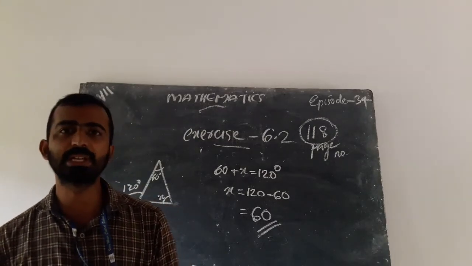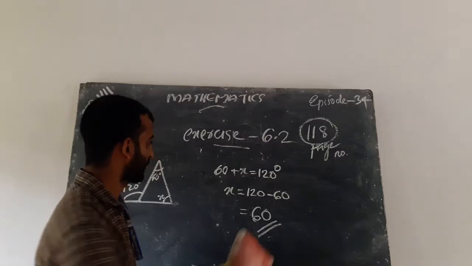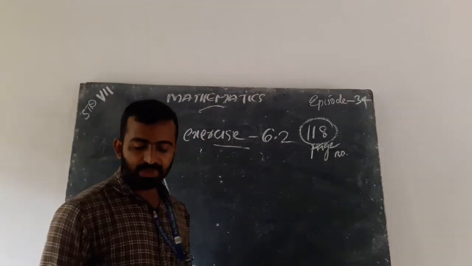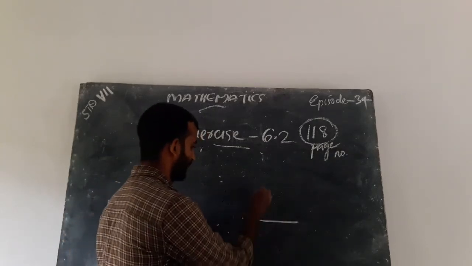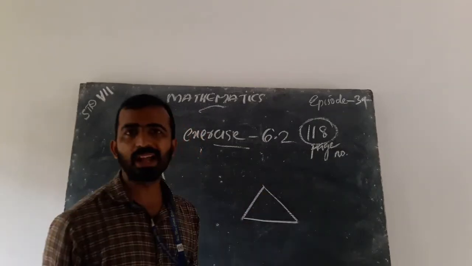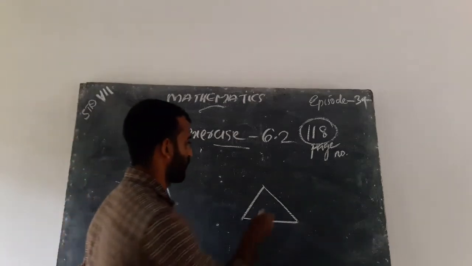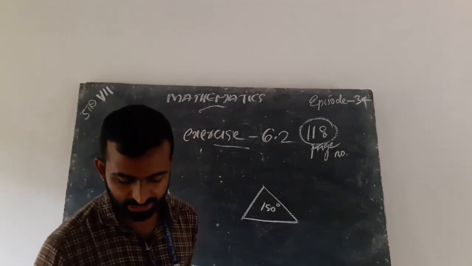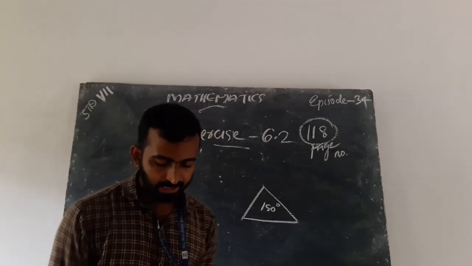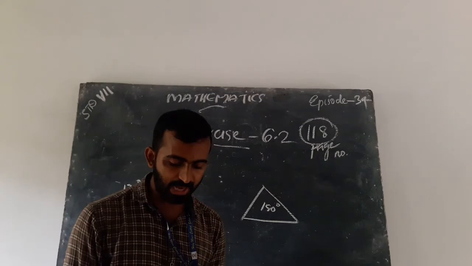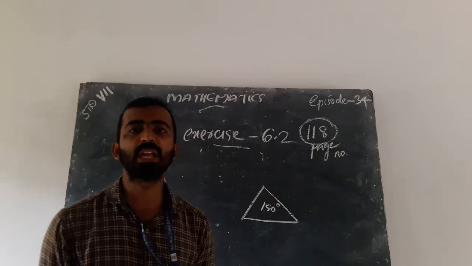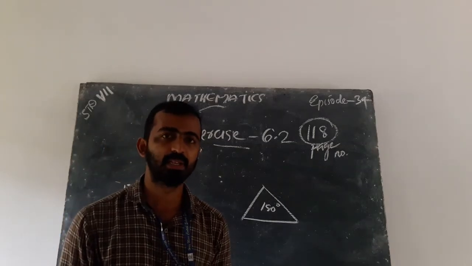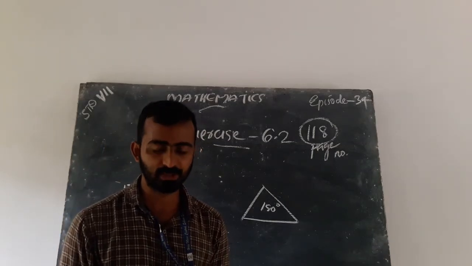Already we discussed that a triangle has three angles, and the sum is 180. The total measurement of the three angles of a triangle is 180 degree. Is it true? Yes, it is true.